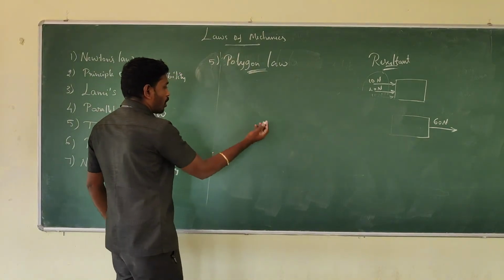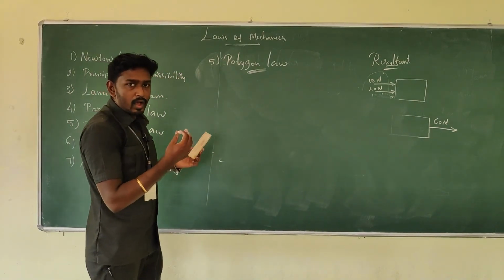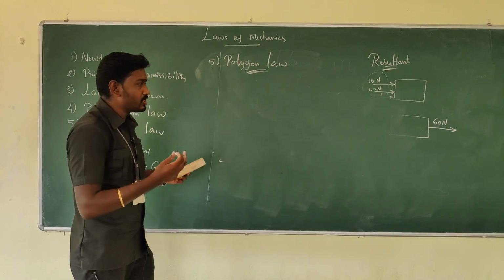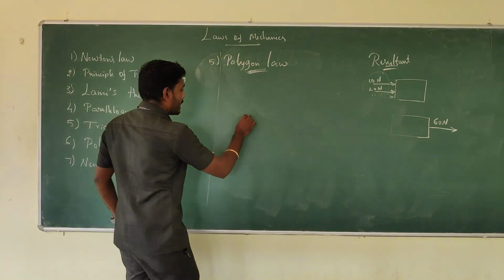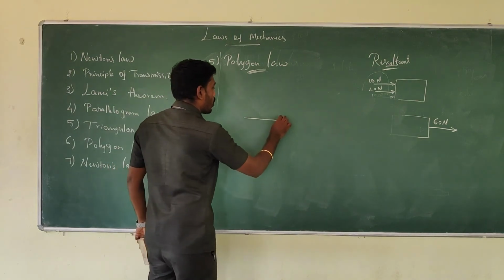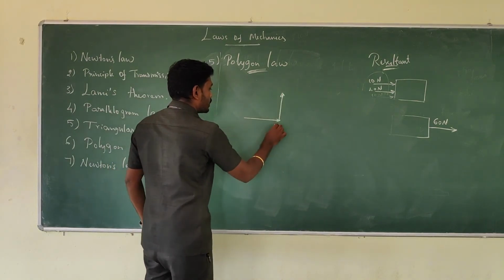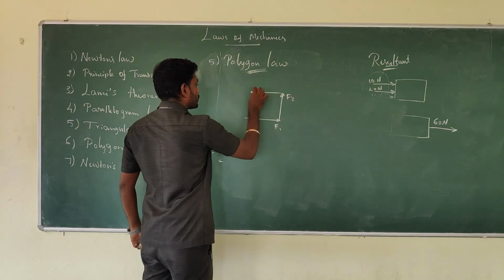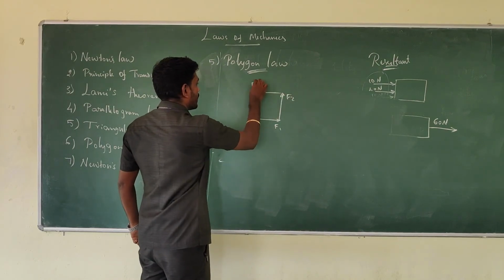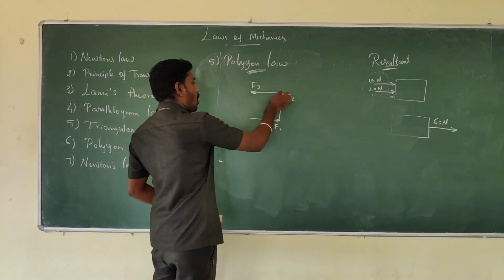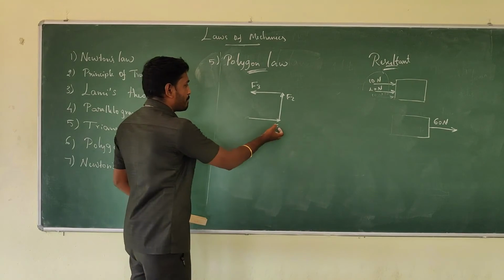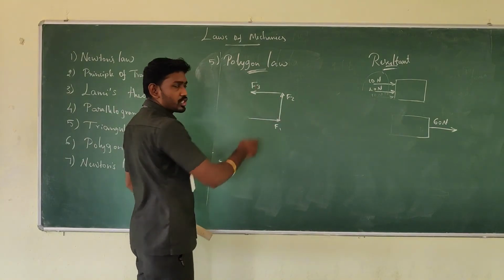A surface which has more than 3 sides, that is known as a polygon. Here the force arrangement is something like this, F1, F2 and F3. All the forces are taken in order with specific magnitude and specific direction.